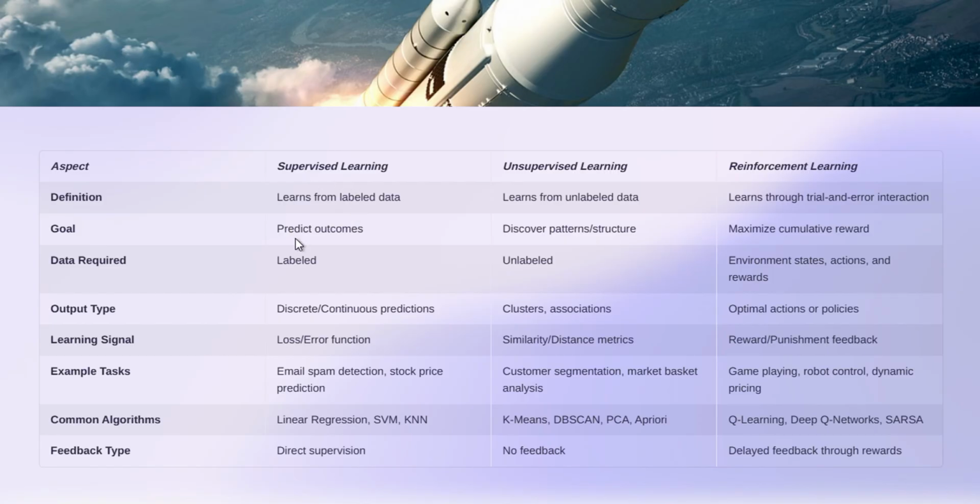Now, the goal of supervised learning is to predict outcomes. As we know, we have labeled data, so we have the output feature also, that is the label. So basically, we have to predict the outcomes only. But here we are doing clustering, so we have to discover the pattern out of an unlabeled data set. That is how we are going to cluster the customers, and we are going to observe the patterns in the unlabeled data set only.